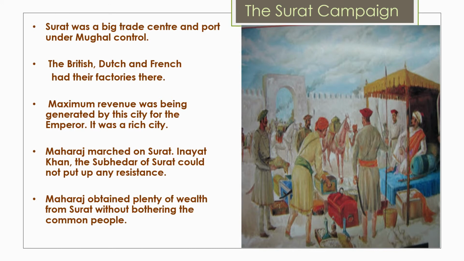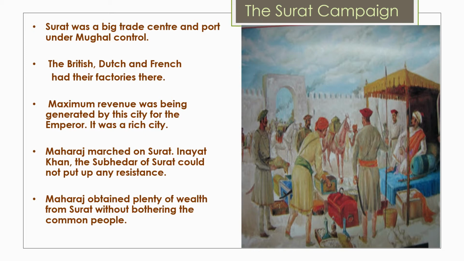Everywhere it was spread that Shivaji Maharaj has attacked Surat and he has looted so much, and he has attacked the houses also of the wealthy people. So this increased the power and supremacy of Shivaji Maharaj, and people also started to know how powerful Shivaji Maharaj is, and how powerful his kingdom is, how his kingdom is spreading.